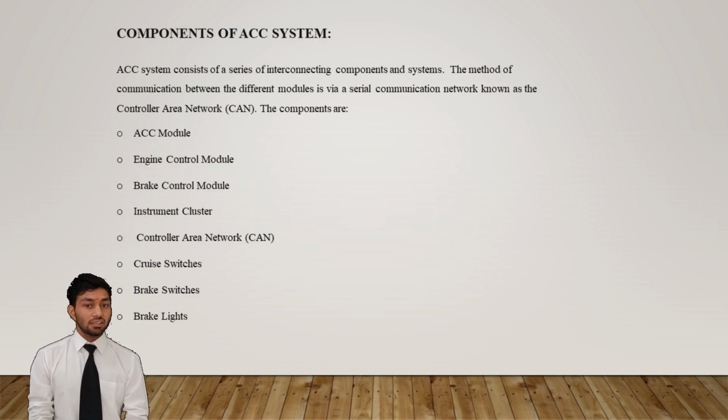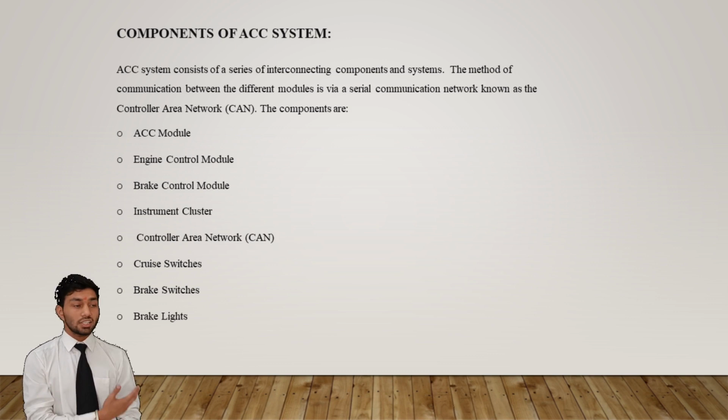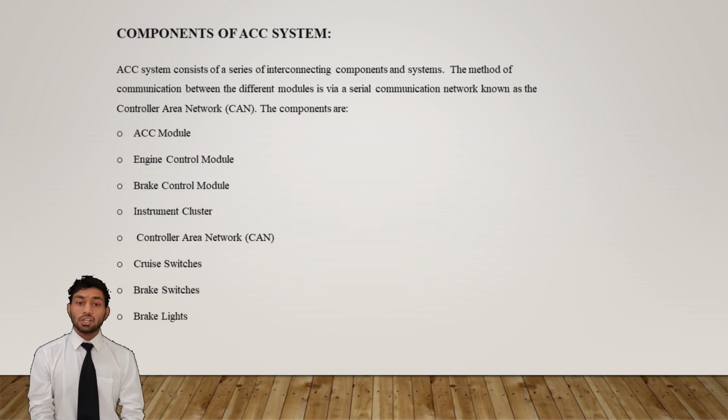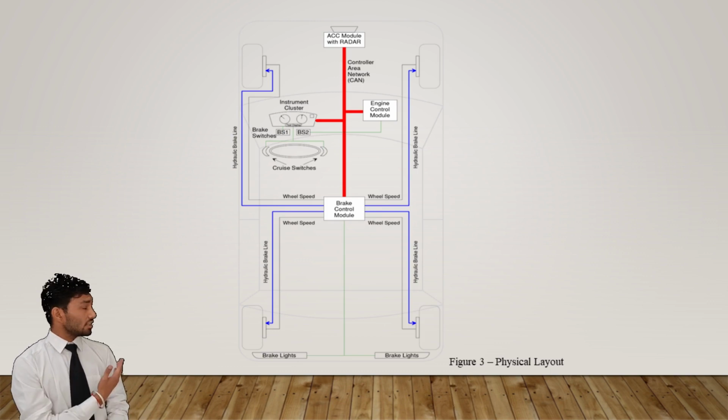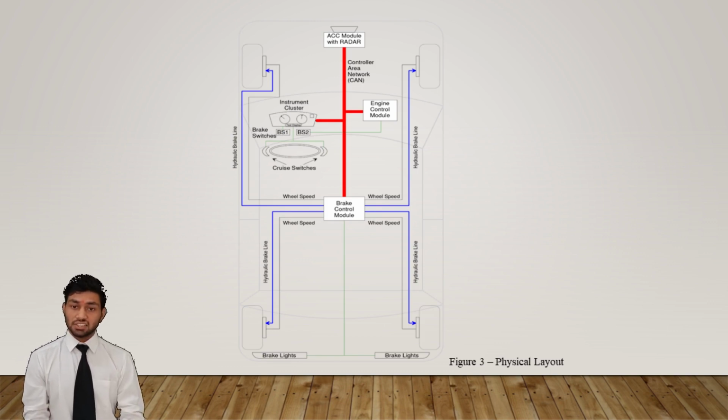Now in another slide we see the components of the ACC system. ACC system consists of a series of interconnecting components and systems. The method of communication between the different modules is via a serial communication network known as the Controller Area Network, CAN. The components are ACC module, engine control module, brake control module, instrument cluster, control area network, cruise switches, brake switches and brake lights. This is the physical layout of an ACC system by which communication occurs in the vehicle.